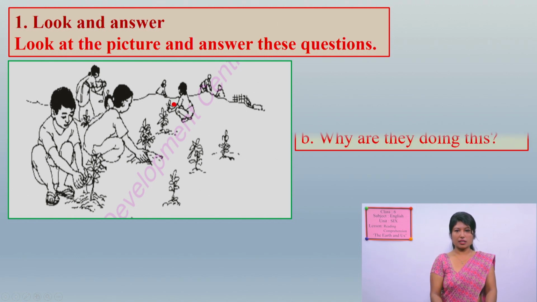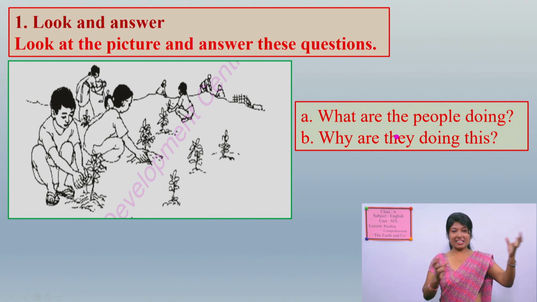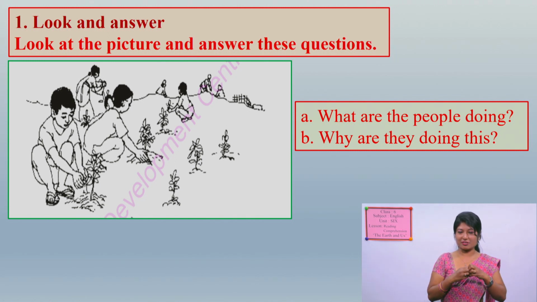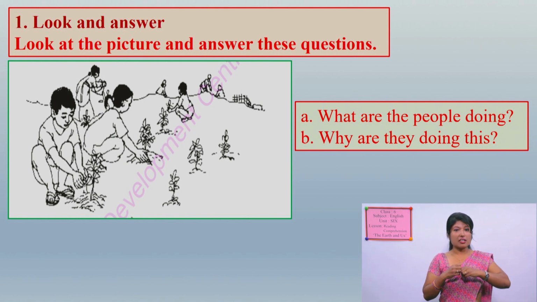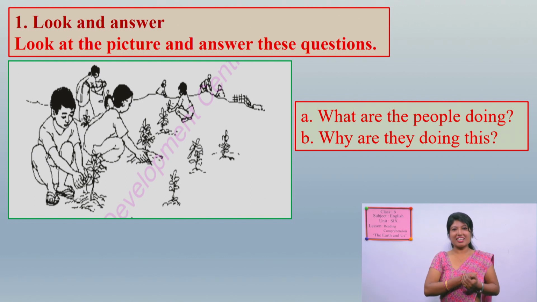So here are the questions. What are the people doing and why are they doing this? You can connect this picture with our previous discussion. We talked about the environment, trees, and why it is important to plant trees. Yes, there is the answer, right?